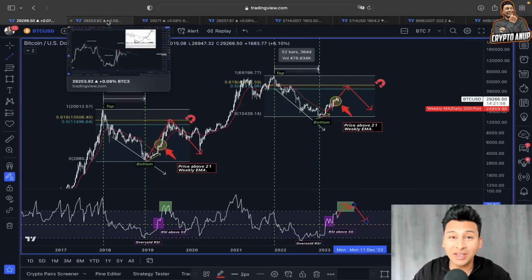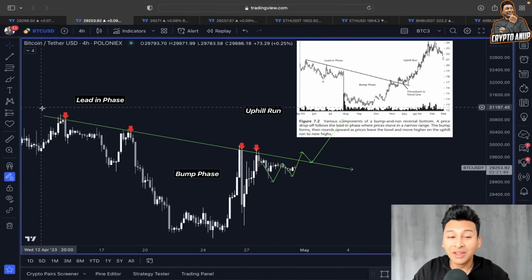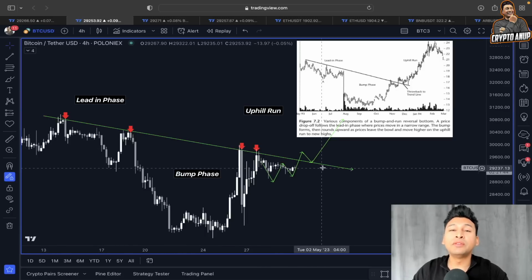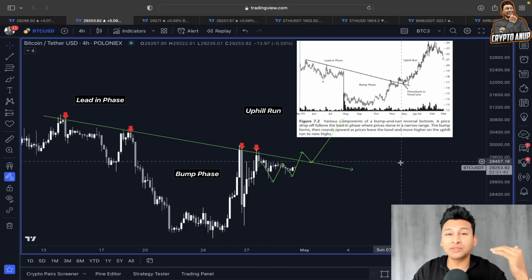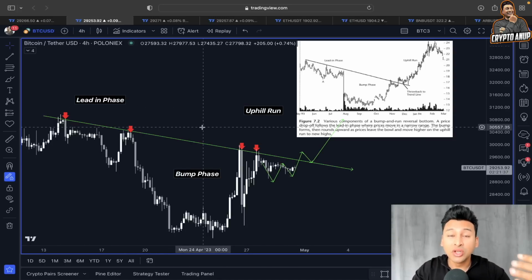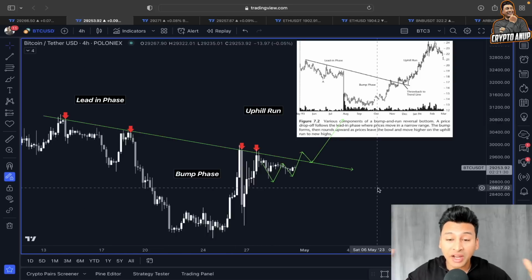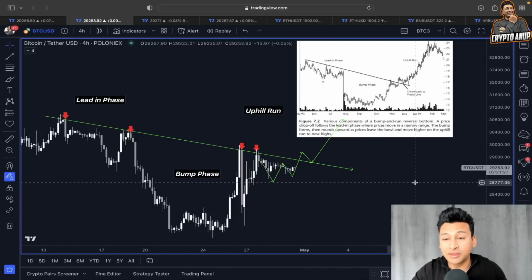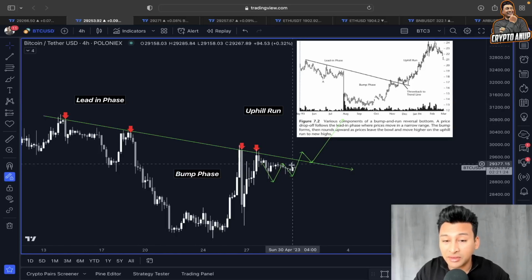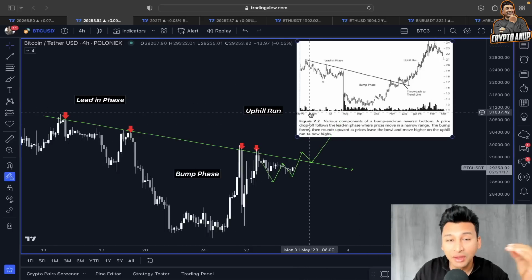And not only in a weekly time frame guys, this uphill run scenario is still there once we break the falling trend line into proper support. Yes guys, this falling trend line resistance needs to be flipped into proper support, which is around the 29,500, 29,600 range. This is what we talked about in my yesterday's video, and I'm still showing you this because I just want you guys to see what is going to happen if the price finds proper support above this key line of resistance. Because as soon as we break the key line of resistance from this bump and run reversal pattern, then the price of Bitcoin is going to enter this uphill run, and that could turn the price very bullish.